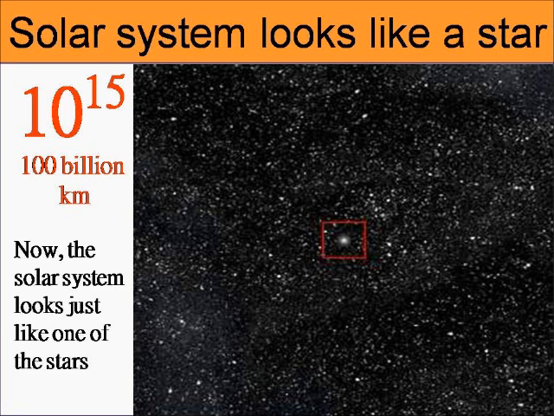Now, remember what this lecture is about, right? Microscopic view, built on counting sand. We are building up the same type of concept in a way. This is 100 billion kilometers. Now the solar system looks just like one of the stars. And how many stars are there? I can't count. Maybe I should.